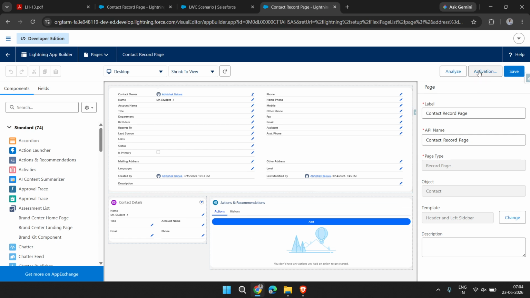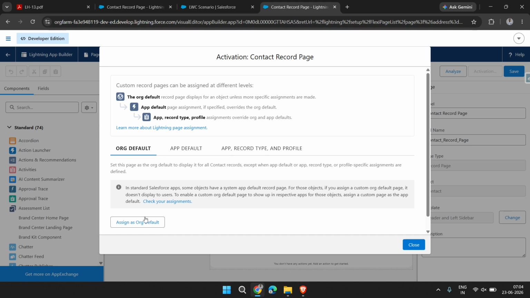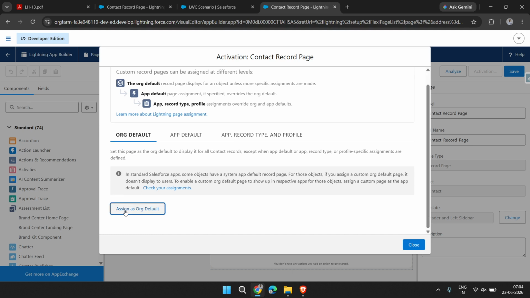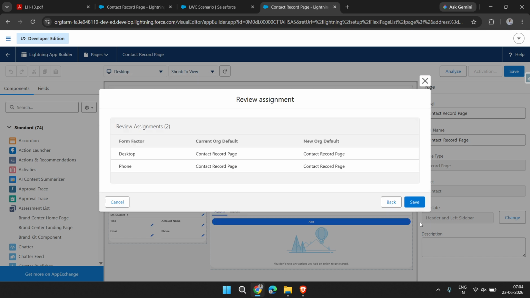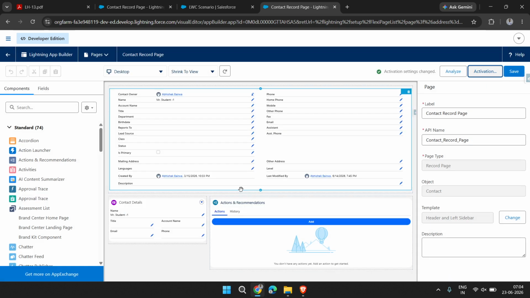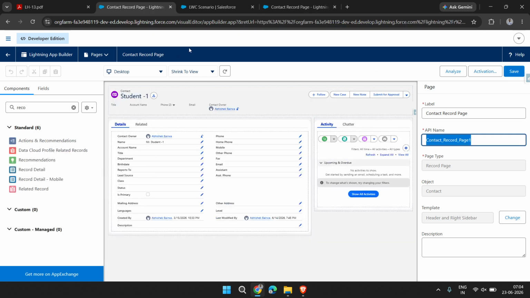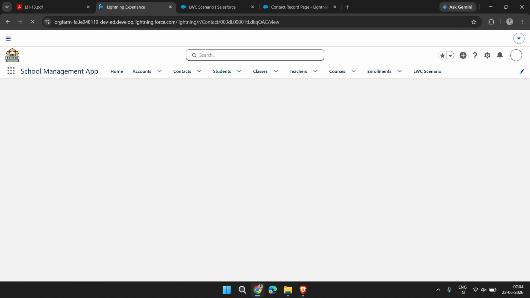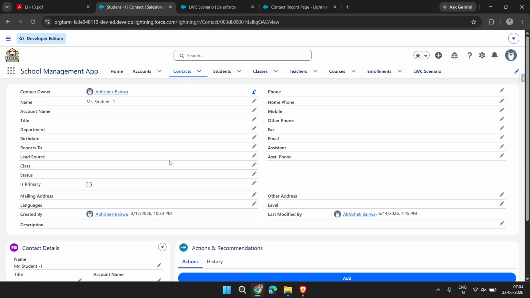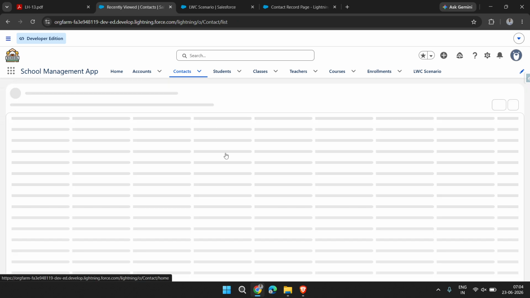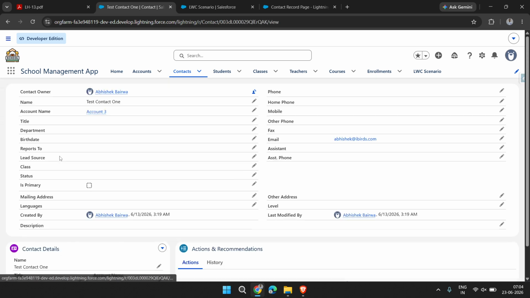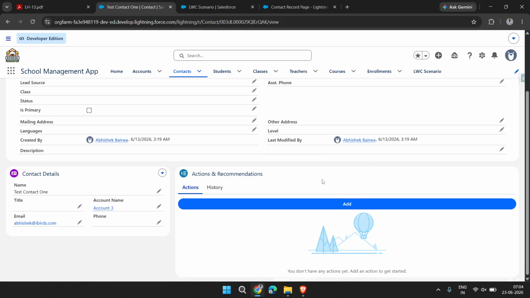So now how can we activate it? From here we can assign it as org default. Then you can select that you want to show it for both. Then save it. Okay. Then go to any record and see whether it is showing or not. Now you are able to see the record page I have created on any record.